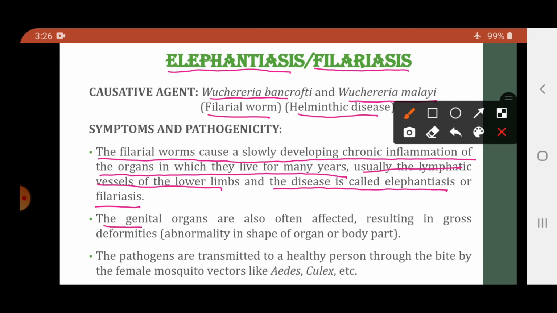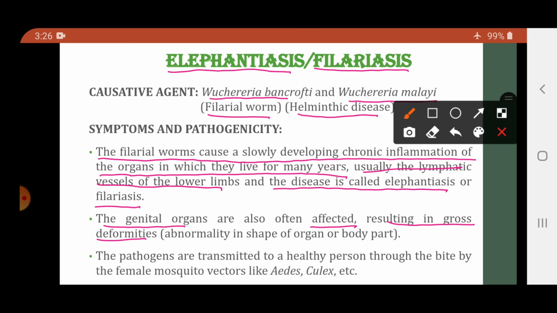The genital organs are also affected, resulting in gross deformities. In certain cases, the genital organs of a person are also affected and they become deformed. Deformed means their shape changes. There will be abnormality in the shape of these organs.